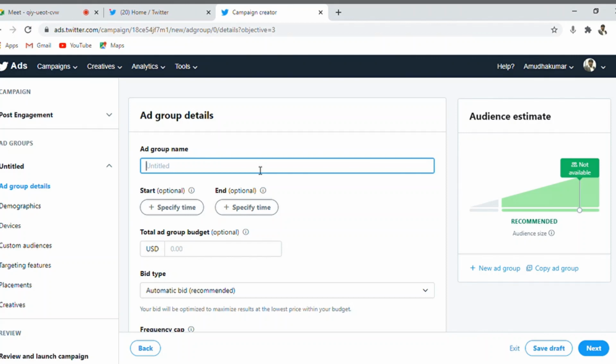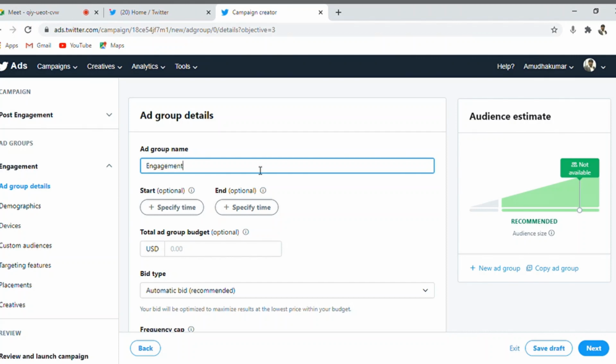But with respect to Google ads, we have very limited options. Budget cannot be controlled in Google ads at the ad set level or ad group level. But with Twitter, we can control the whole budget and schedule at the campaign level and also at the ad group level.